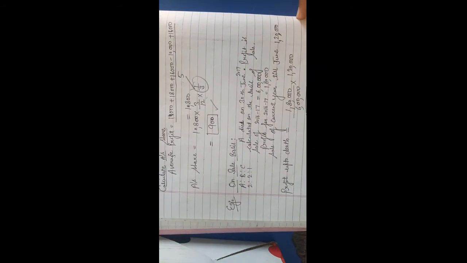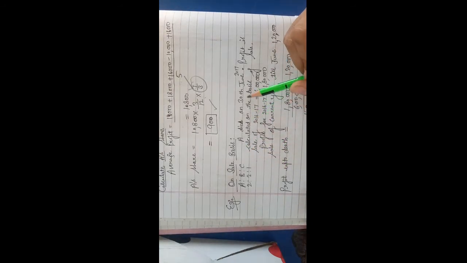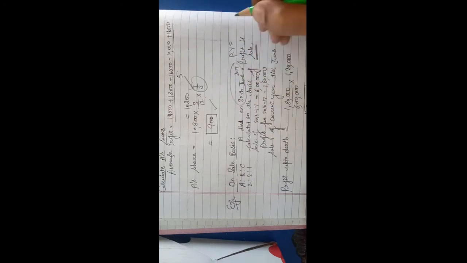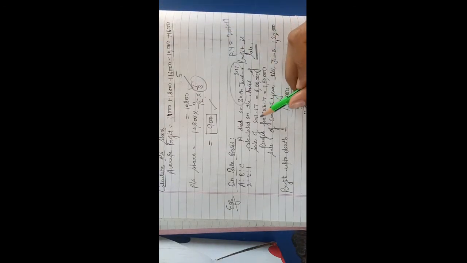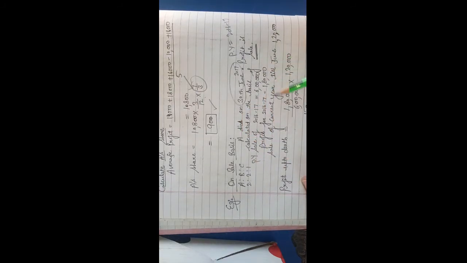Now see on sale basis. A, B, C are partners. Their ratio is 2:1. A died on 30th June 2017. Profit is calculated on the basis of sale basis. Now our year is 2017, so previous year will be 2016-17. Clear? So sale of 2016-17 means this is our previous year sale, 6 lakh. Profit for 16-17, means previous year profit, 1,80,000, and sale of current year till June is given, 1,20,000.